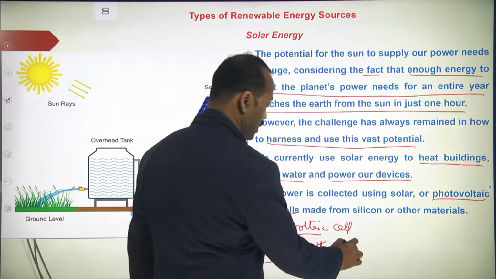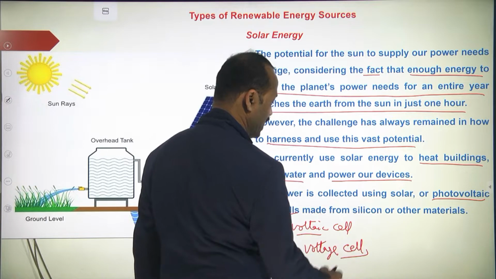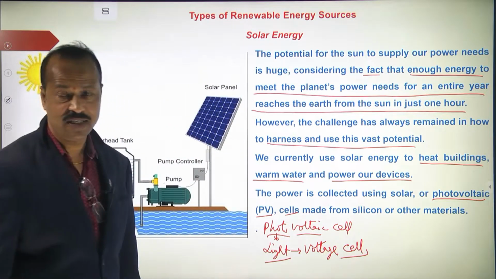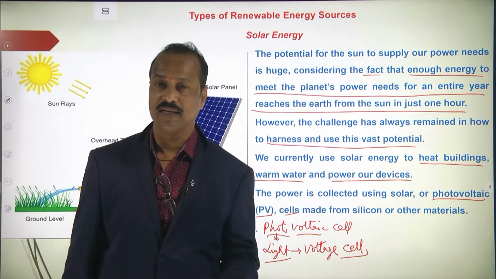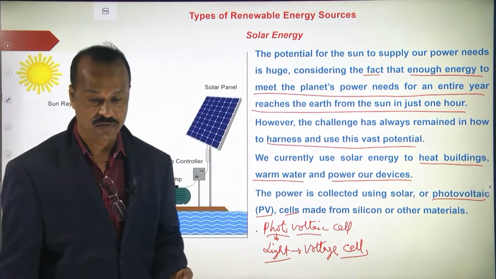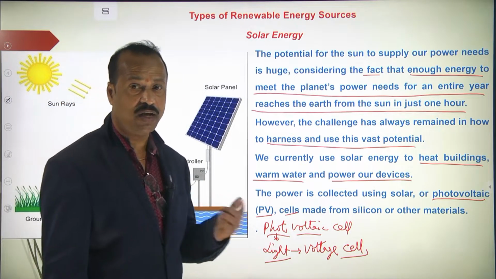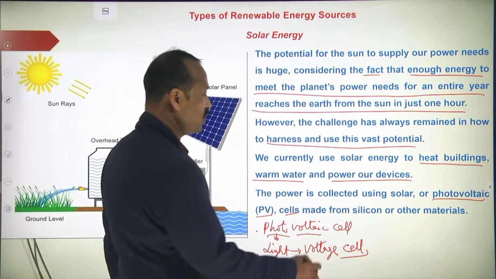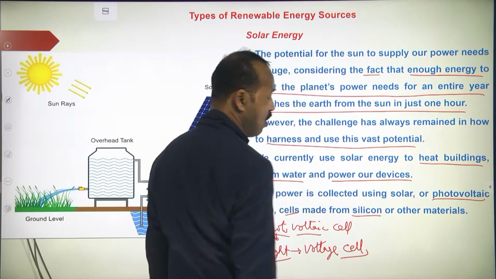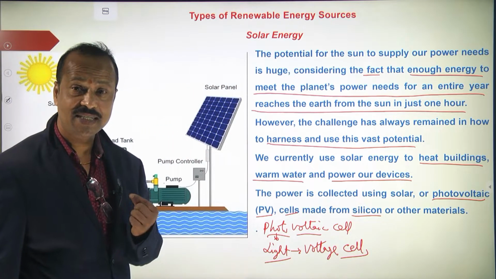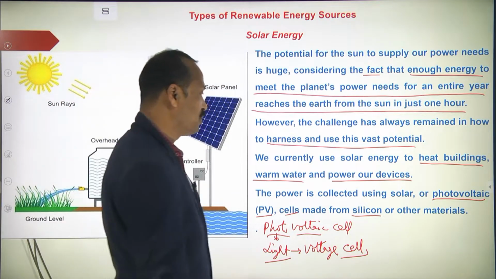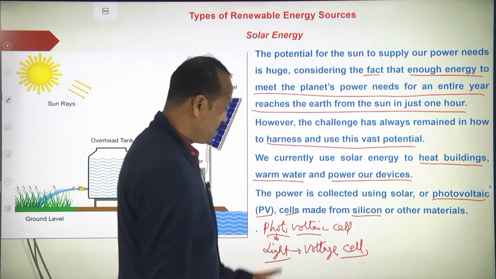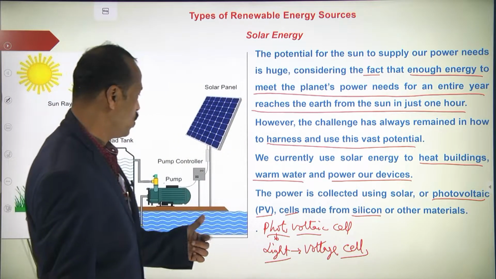Okay, the cell means what? A device which converts light energy into electrical energy. A device which converts light energy into electrical energy is called a photovoltaic cell, and these photovoltaic cells are generally made from silicon, and some other metals are also used. How this photovoltaic cell works, I'll explain to you.